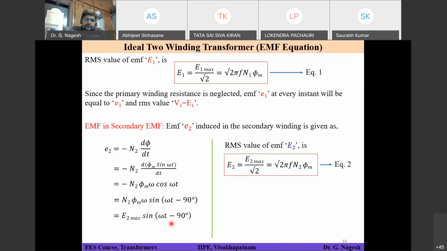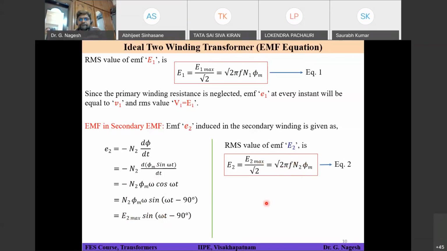I hope everyone got this. Anyone? Yes, one student has already got it, so I hope others also got it. Nothing much is there, simply differentiating and trying to avoid that minus sign. So you are going to get E2 max into sine of omega t minus 90 degrees. What is the RMS value again? Simply max divided by root 2, that is root 2 into pi into f into N2 into phi max. Only here you will have N2. In the E1 case it will be N1. That's all, nothing much difference.